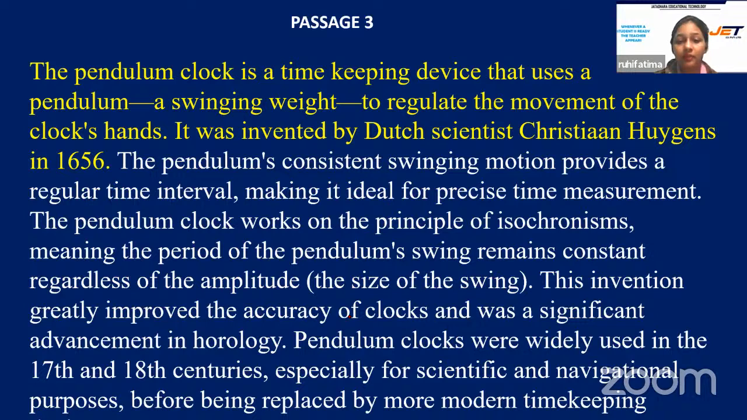Next, we have another passage. Okay, let's read the passage again. The pendulum clock is a timekeeping device that uses a pendulum, a swinging weight, to regulate the movement of the clock's hands. It was invented by Dutch scientist Christian Huygens in 1656. Okay.